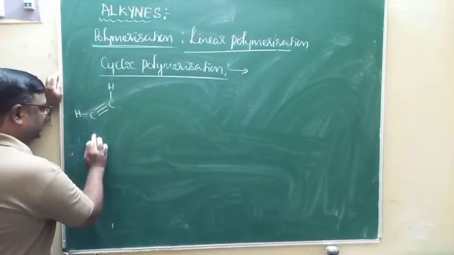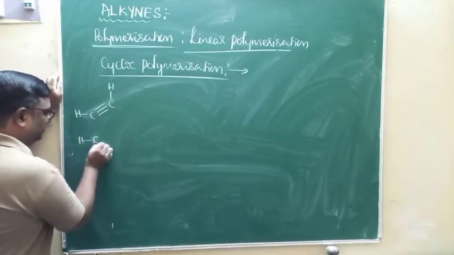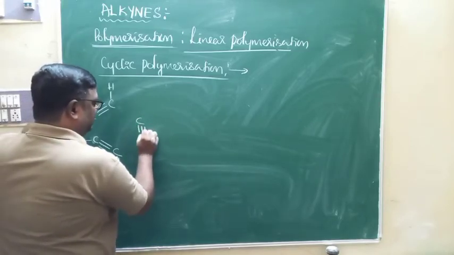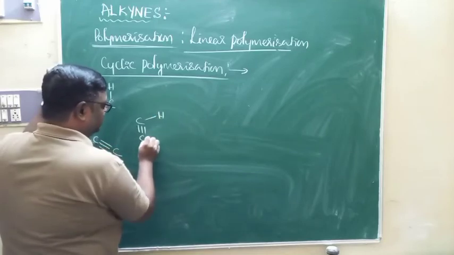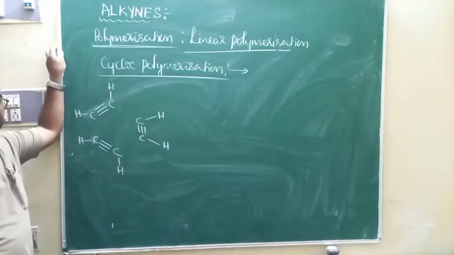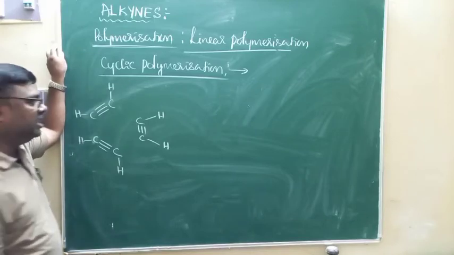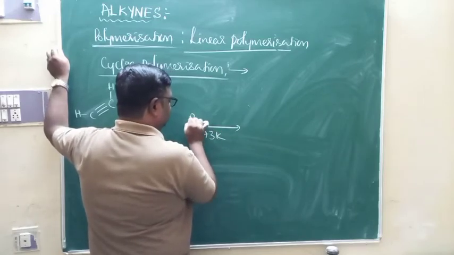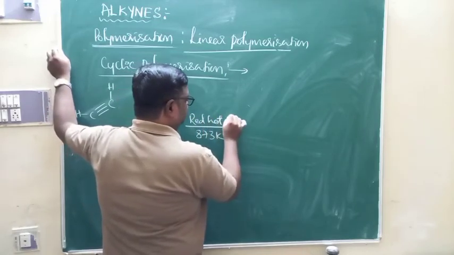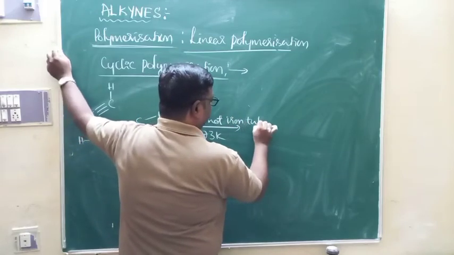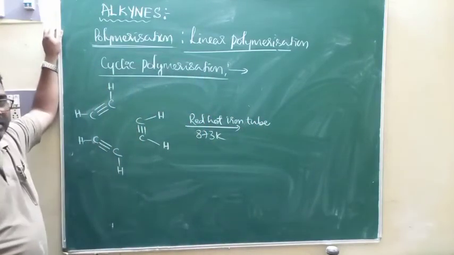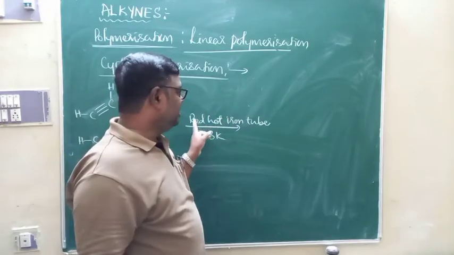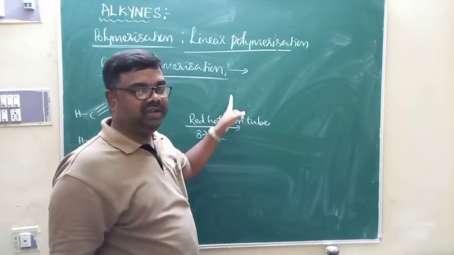When ethine gas is passed through a red hot iron tube at about 873 kelvins, that is, an iron tube heated to a very high temperature.